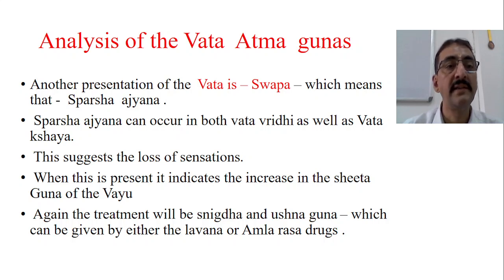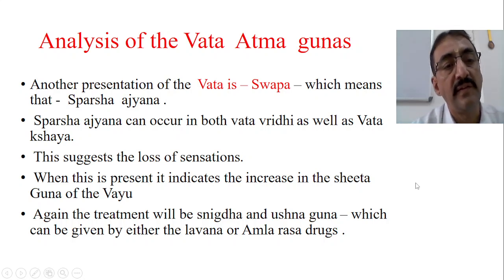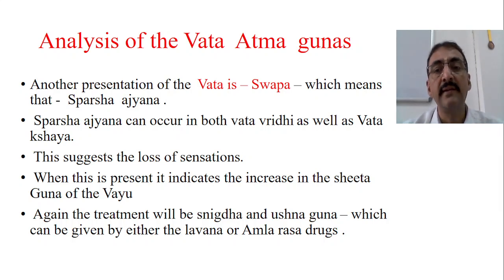Now, Sparsha Ajnana can occur in both Vata Vriddhi as well as Vata Kshaya. In Vata Vriddhi there is Sparsha Ajnana, and in Vata Kshaya, as in the case of autism and so on, there is also Sparsha Ajnana. So totally this suggests the loss of sensations. When this is present, it indicates the increase in the Shita Guna of the Vayu. So when Swapa is there, there is absence of perception.